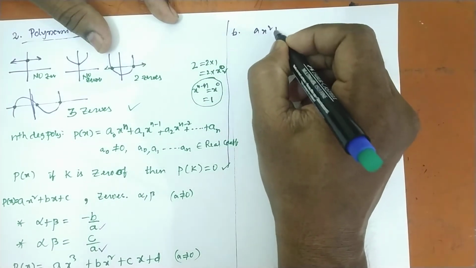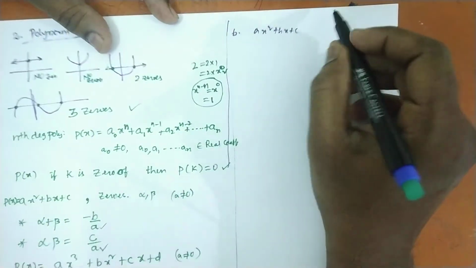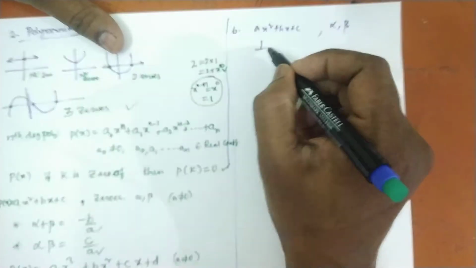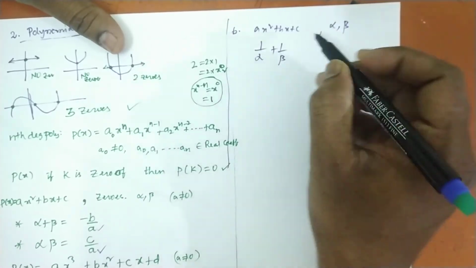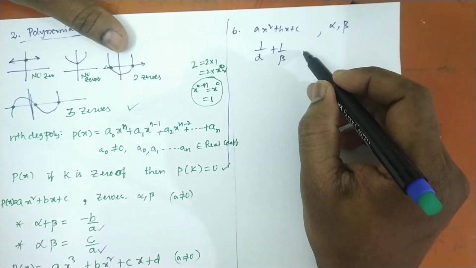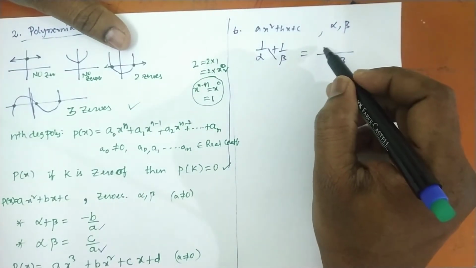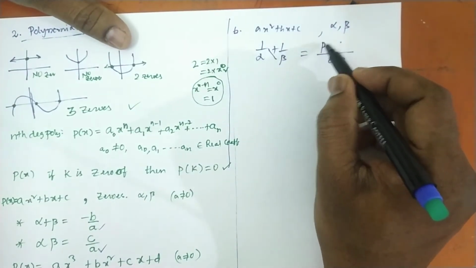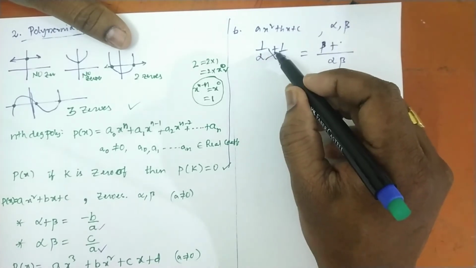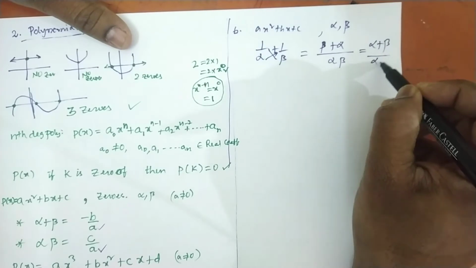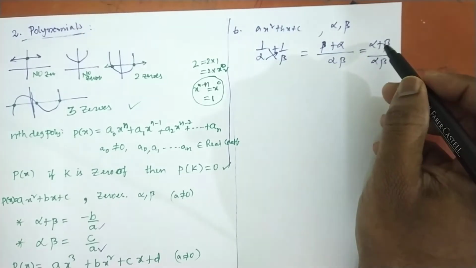If ax square plus bx plus c is a quadratic polynomial, and alpha and beta are two zeros, find the value of 1 by alpha plus 1 by beta. Very important and easy question. Nothing is there, take the LCM and cross multiply. Beta into 1 is equal to beta, and alpha into 1 is equal to alpha. So that is nothing but alpha plus beta by alpha beta.